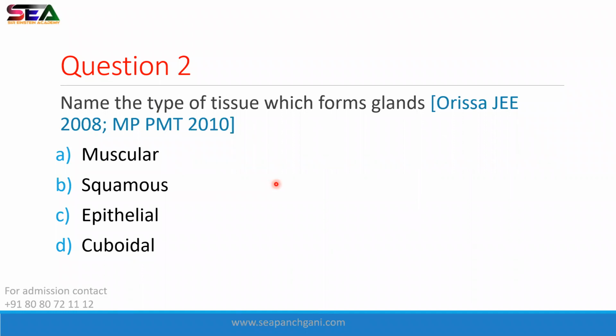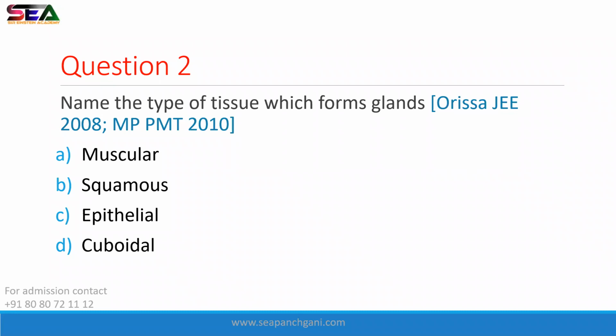चलो. Name the type of tissue which forms glands.